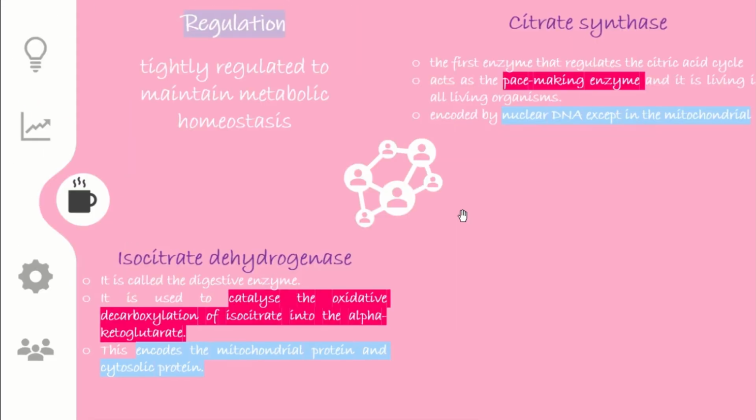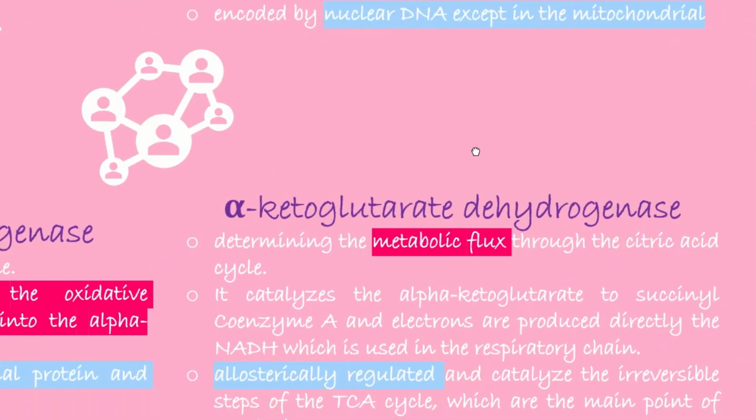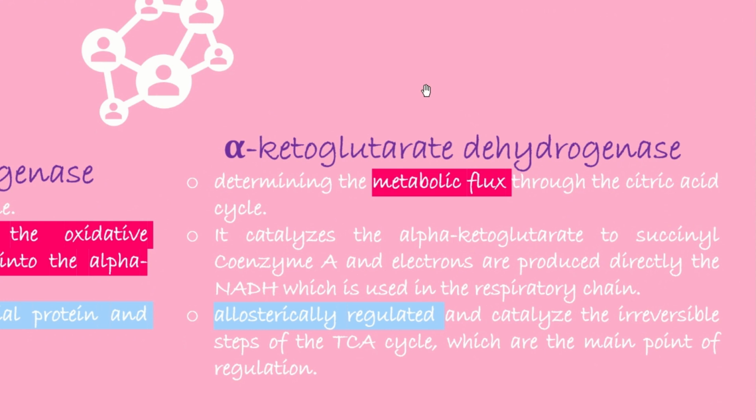The next enzyme is alpha ketoglutarate dehydrogenase. The major importance of alpha ketoglutarate dehydrogenase is in determining the metabolic flux through the citric acid cycle, because through it alpha ketoglutarate is converted into succinyl-CoA.